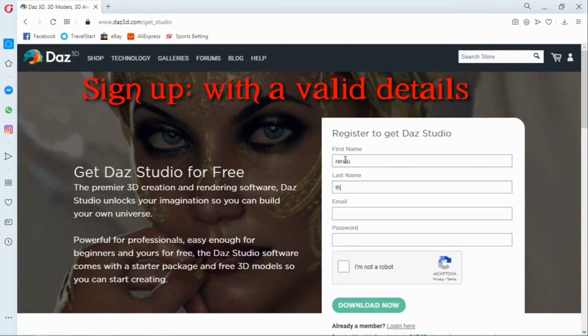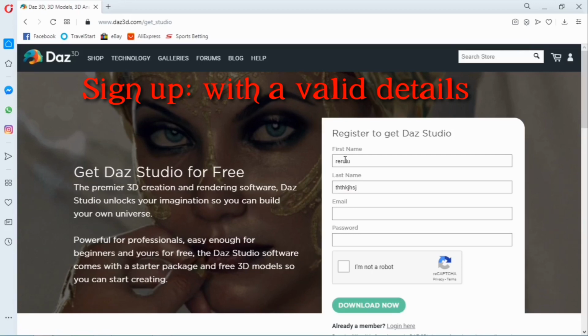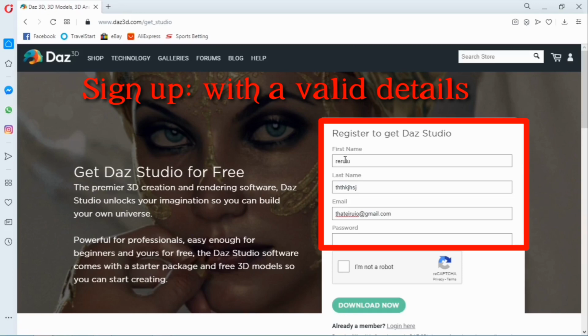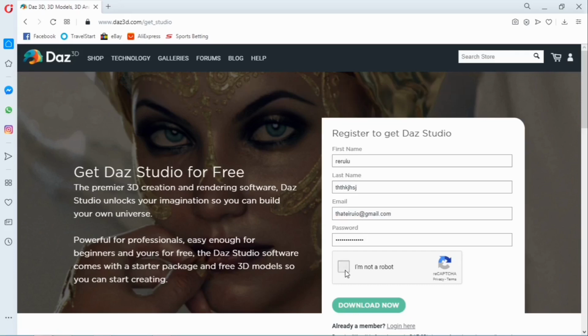But make sure you fill in your required details, very important. Make sure you fill in a valid email because you will need it. Alright, then select on this. Next, you select on download now.